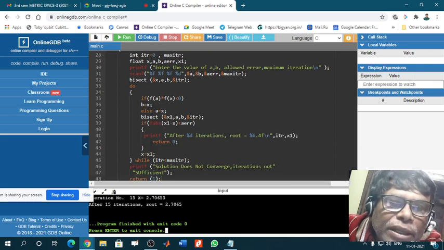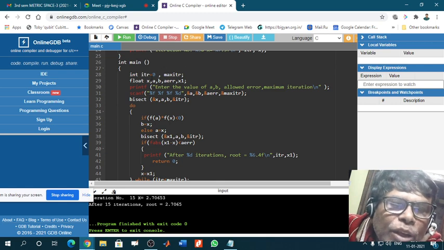In the beginning of the main program, you have to declare the variables. Remember this fact. If you write here and then write here, it will not work. So first you declare the variables, and there are three types: integer, floating point, and string. I have not used string here, but I have declared the others.